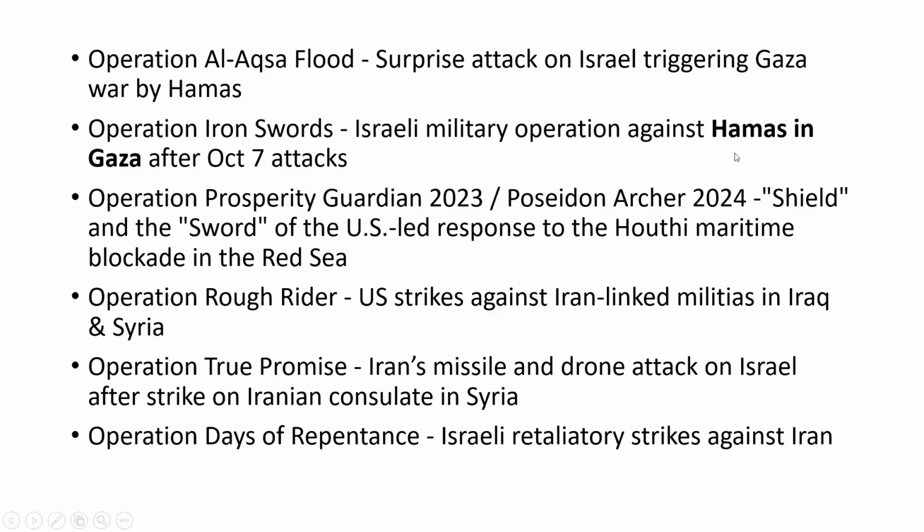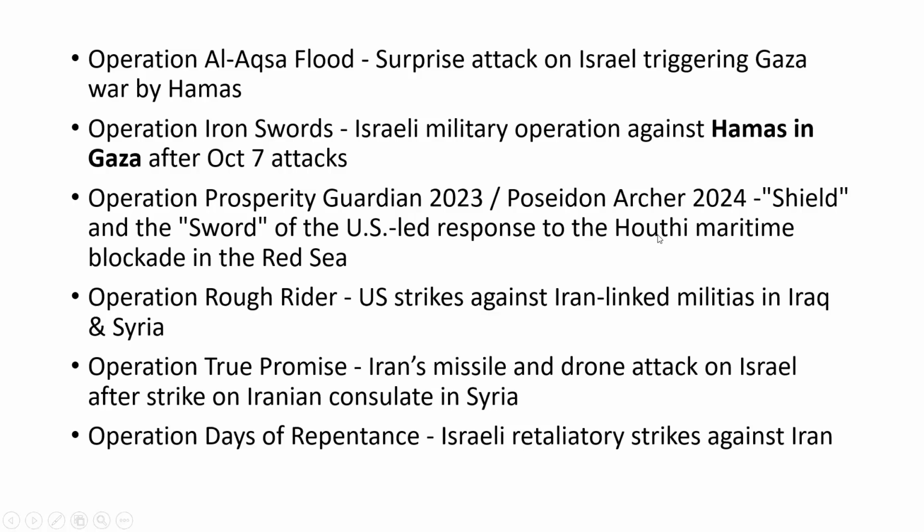And then you have to remember another important rebel group, that is Houthi. Okay, Hamas is a rebel group against Israel in Palestine or Israel. And there is another rebel group, Houthi. Houthi is another rebel group which is there in Yemen. Yemen is a country in the Gulf region. You all know Saudi Arabia, Yemen, Oman. So Yemen is in the Gulf region. Houthi is a rebel group against the official regime of Yemen. There is a government in Yemen already, and this Houthi is a rebel group against it.